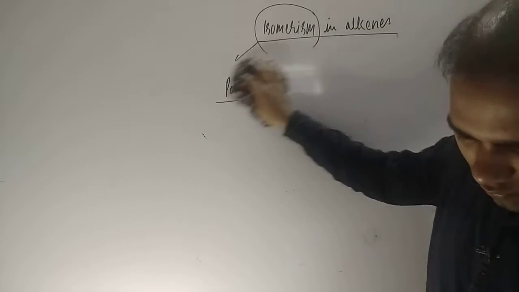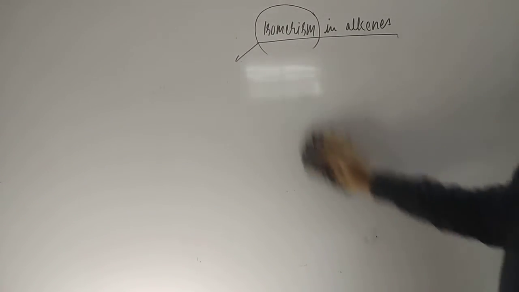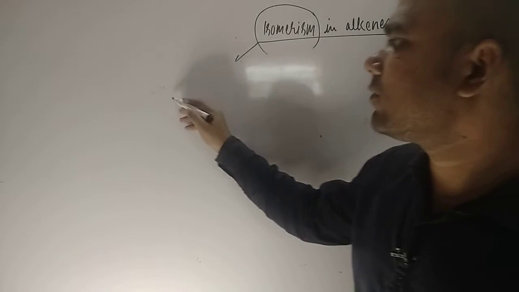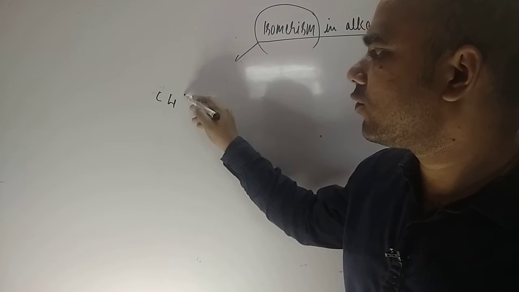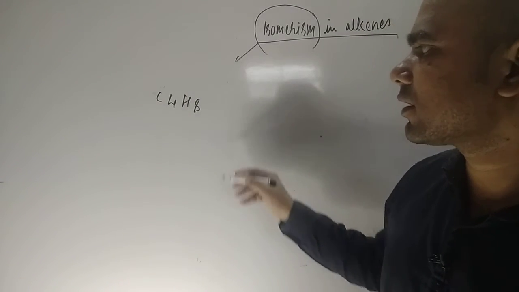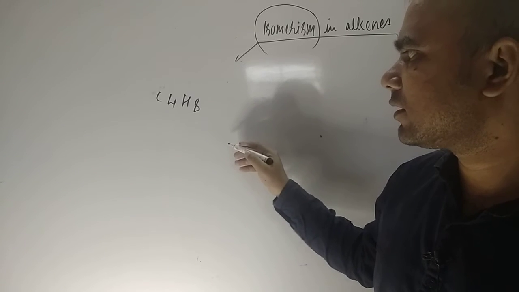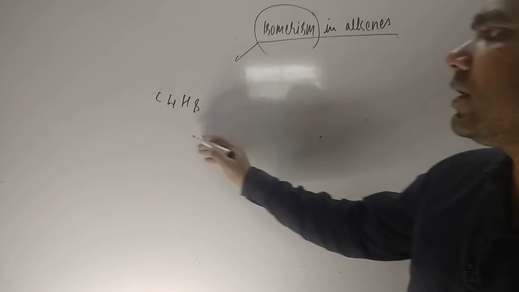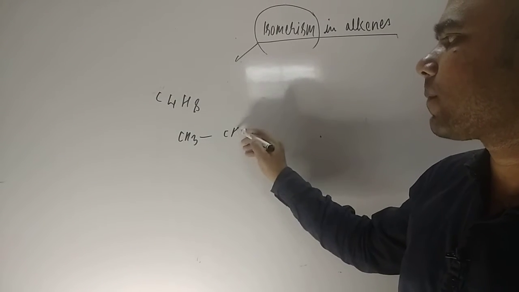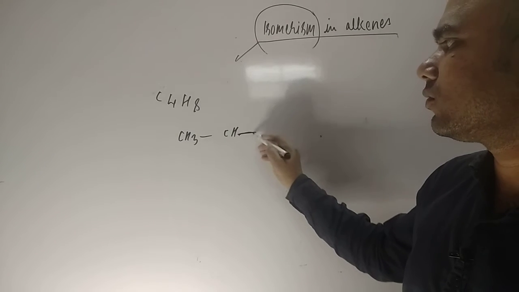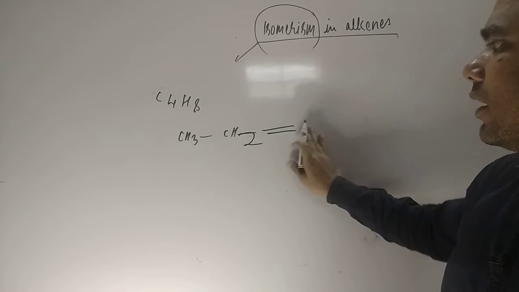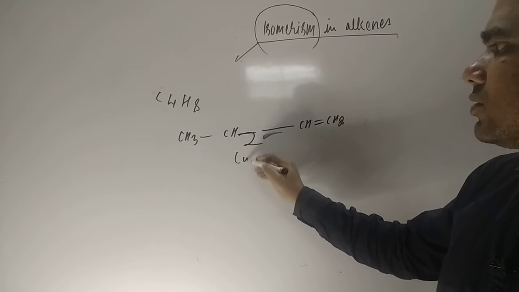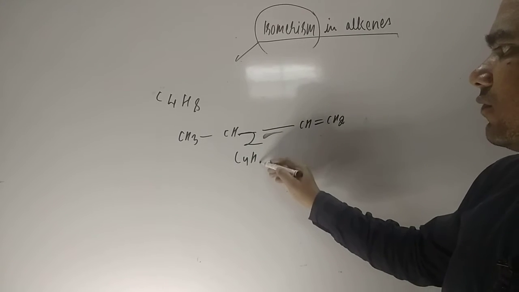Now students, we are going to ring chain isomerism. Suppose I have the molecular formula C4H8. We can draw the compound like this. What compound can we draw, students? Firstly, you can draw CH3, CH2, and here CH double bond CH2. So C4H8.